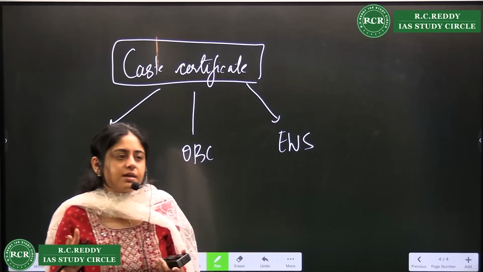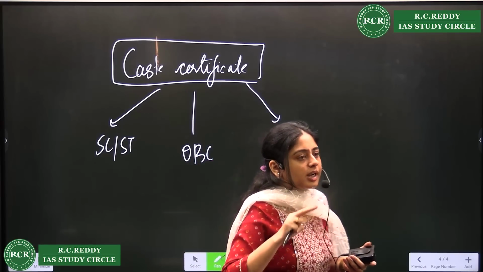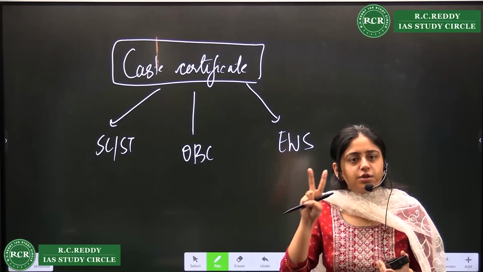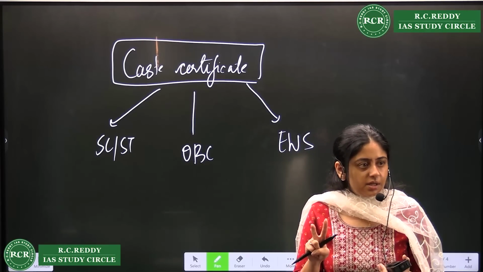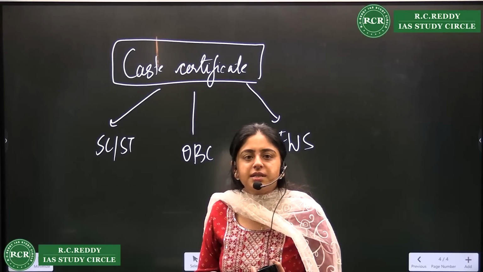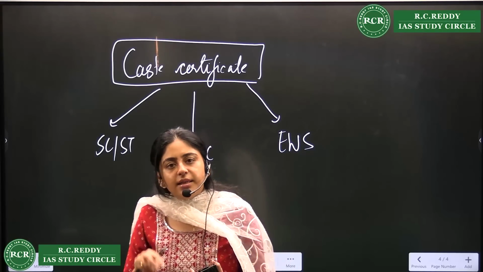Second thing you have to remember is your caste has to be in the central list, right? If you are a scheduled caste, scheduled tribe or OBC only in the state list, then you cannot avail the reservation. You have to be in the central list, right? So there is a proper central list online. Just check your number, what is the number of your community, and that you can avail.